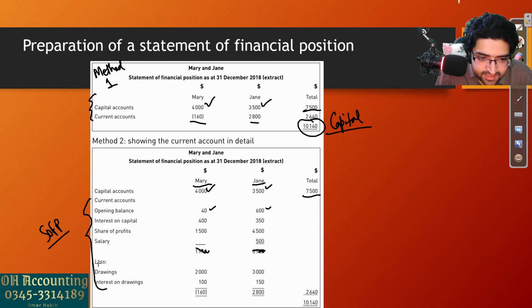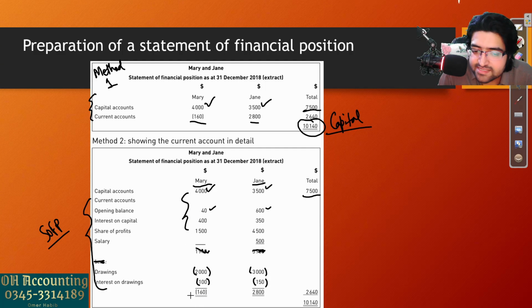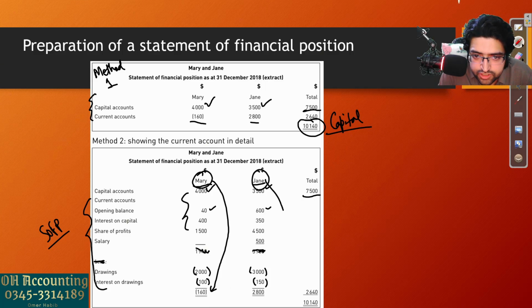Instead of writing less, you can also just write these along with these headings and just put these amounts inside brackets to show that these are going to be subtracted. Now use your calculators, add these, subtract these from them, you will get the same balance that you got on the current account. This is minus 160 for Mary, the final balance, and plus 2800 for Jane.